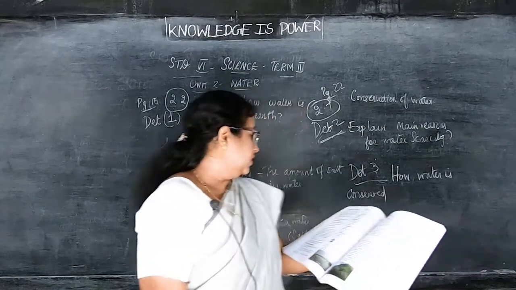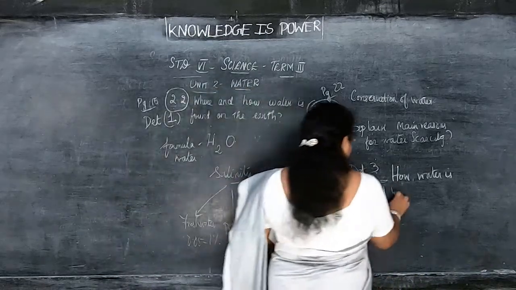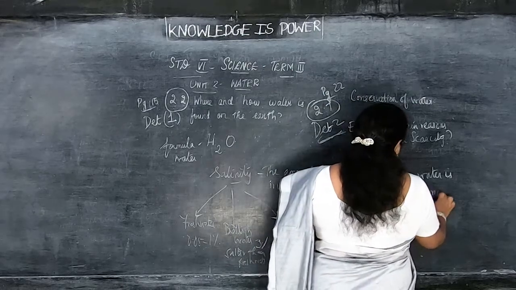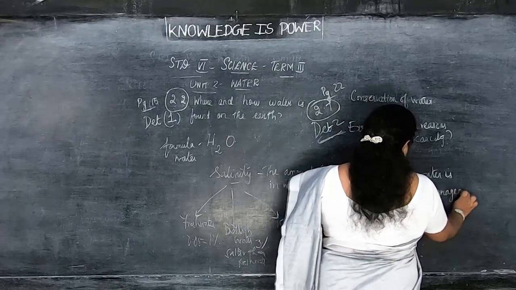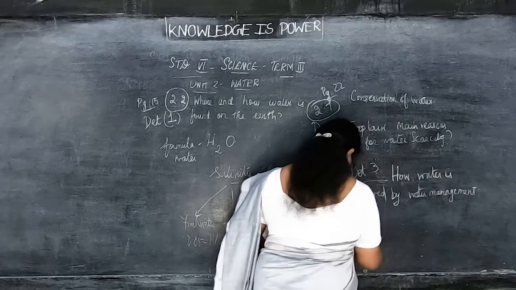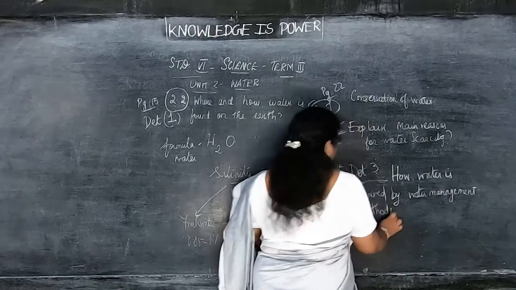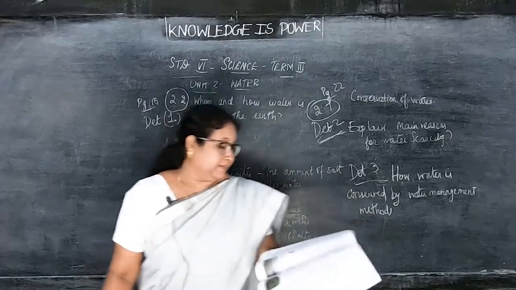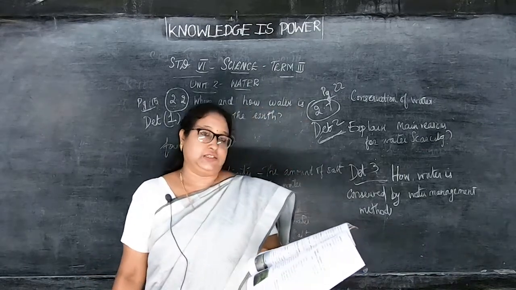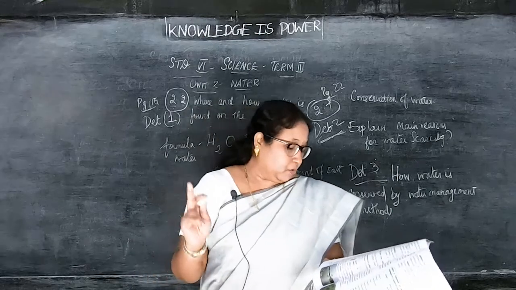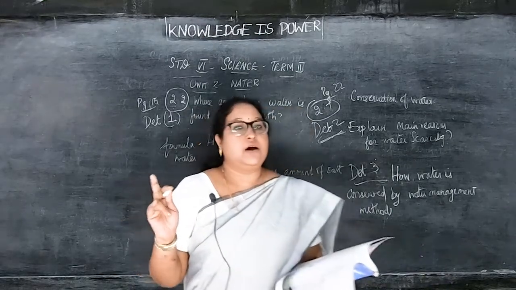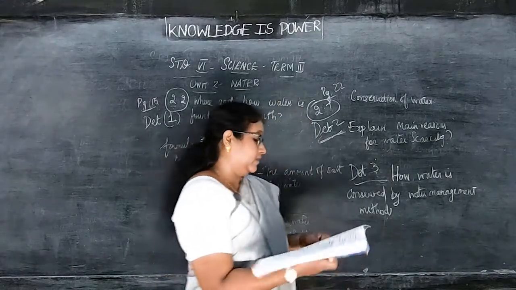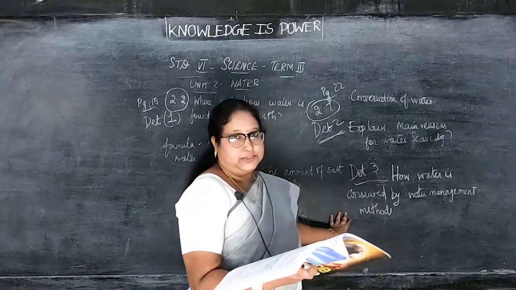Okay, so what is the question? How water is conserved? By water management method. That is actually, there are 2 methods. In that only one method I am giving you as a detail. Okay, so mainly 2 methods can be followed for the conservation of water. The 2 methods are water management and rainwater harvesting. So these are the 2 methods, but in that only the first, water management, I have given you for the detail question. That is third detail.